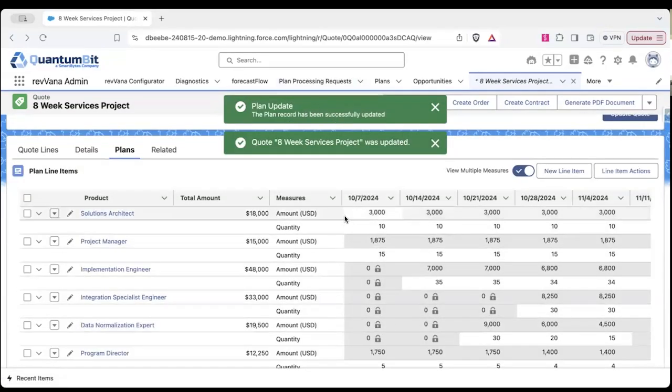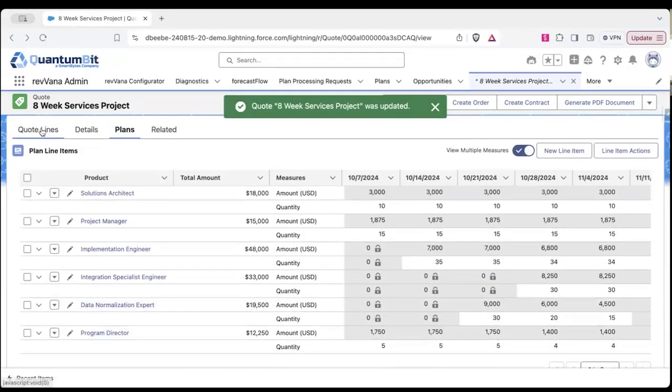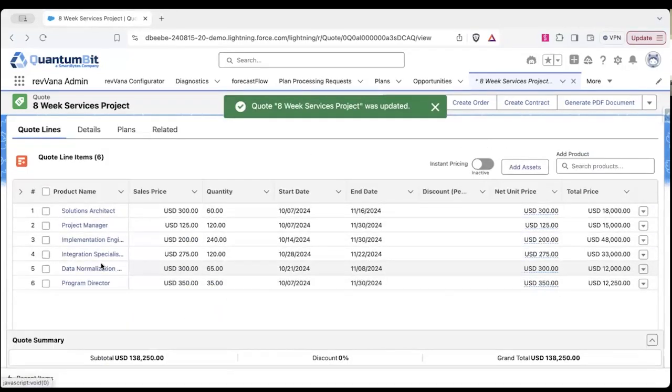So here the plan has been updated. We have this is actually saved now. And this should reflect back into the quote line where we have this as 65 hours.